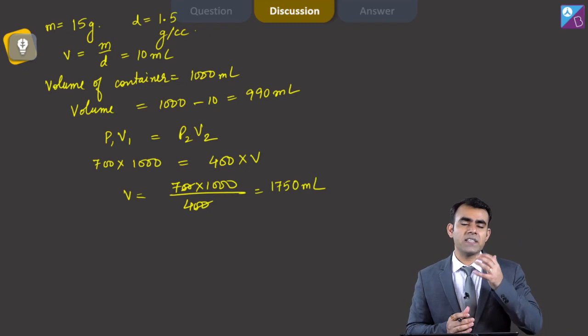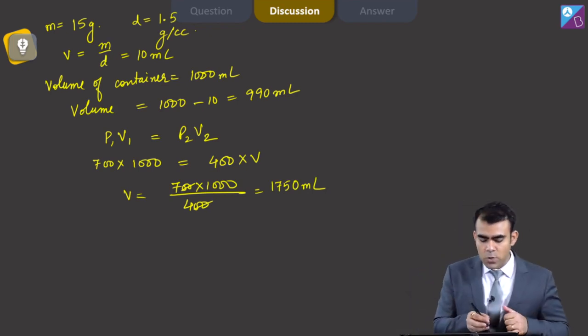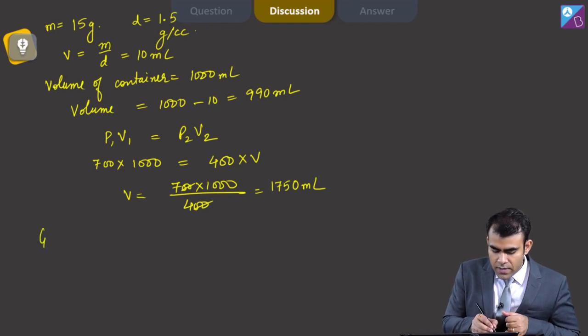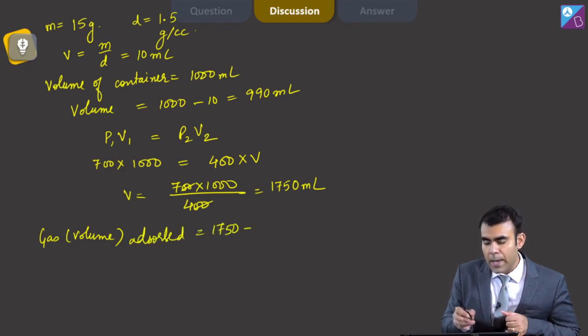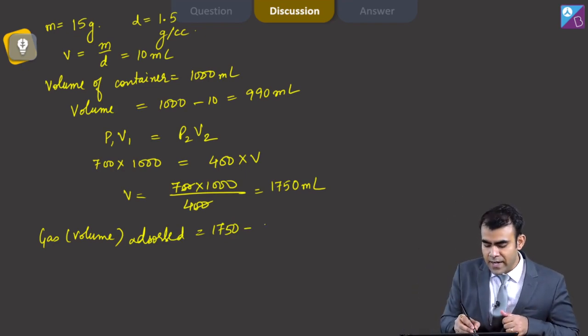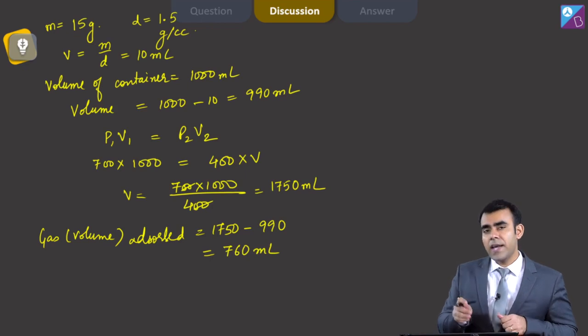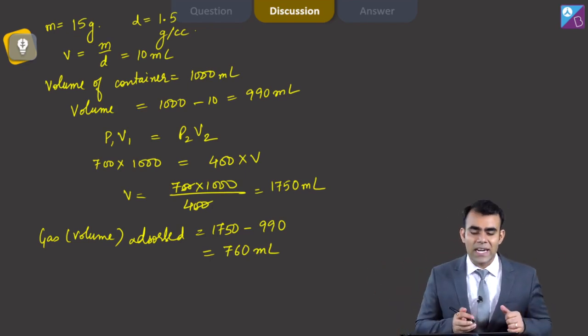But what is the effective volume that is absorbed by charcoal? The volume of gas that is absorbed is basically 1750 minus the volume I have currently, that is 990 ml. If I subtract these two, I get 760 ml. It means 760 ml volume has been absorbed.